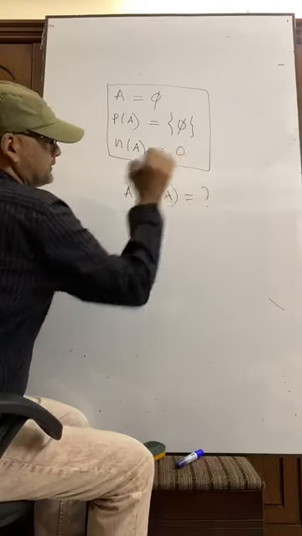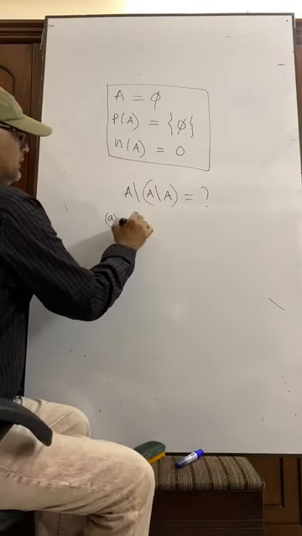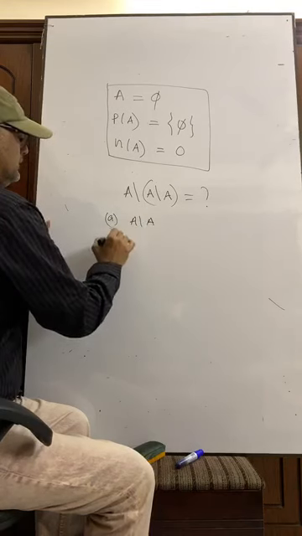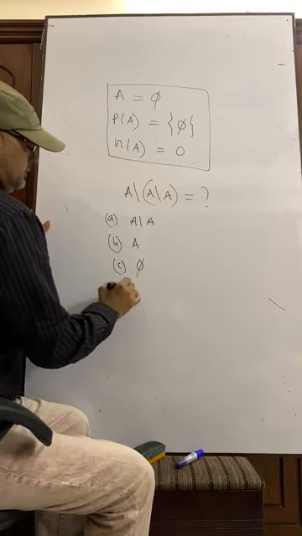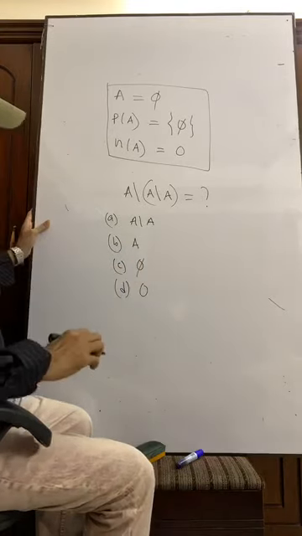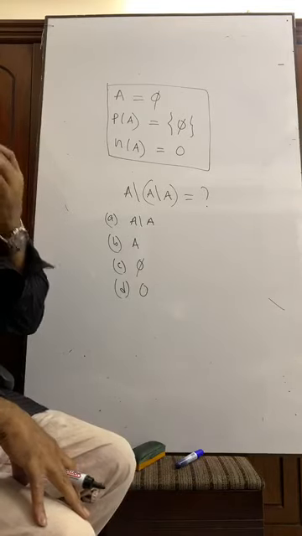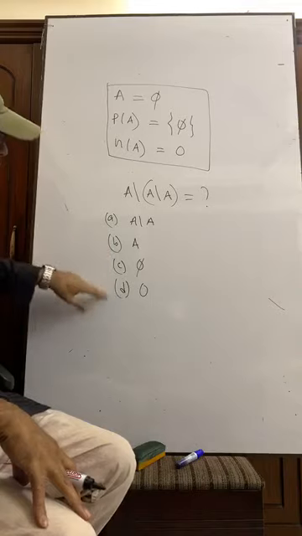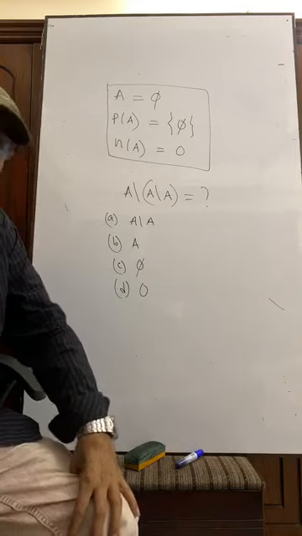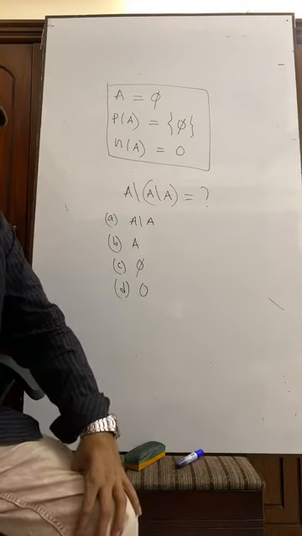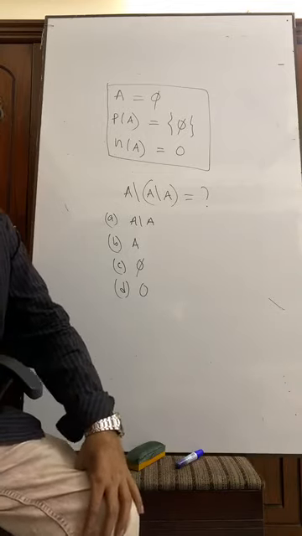Is equal to what? Options are A, B, C, D. Which one will be the answer?